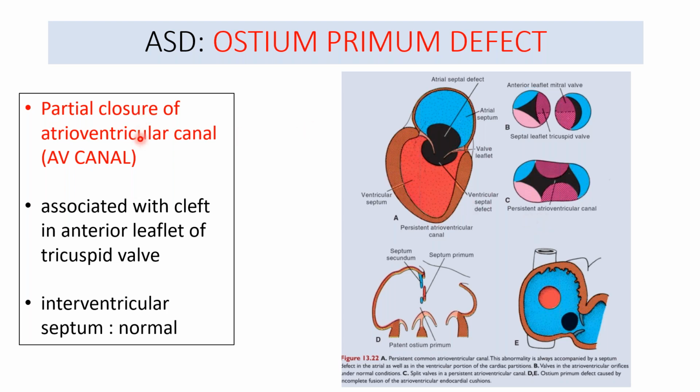But if there is partial closure of the atrioventricular canal, then it can lead to, because the AV cushions were also contributing to the formation of the interatrial septum, remember, there will be an associated tricuspid valve abnormality along with the ostium primum defect. So this is the ostium primum defect.